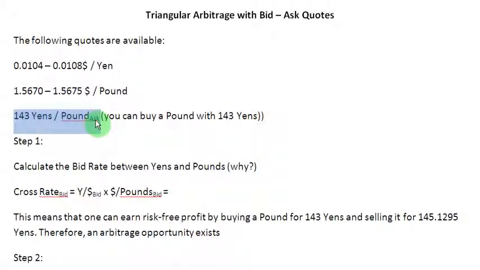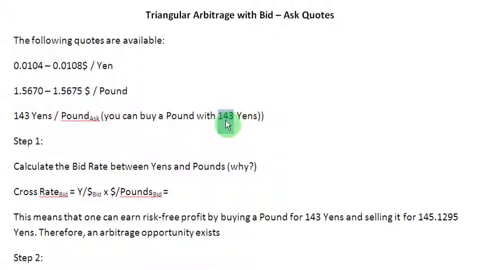If we also know the bid rate between yens and pounds, then we can find out if there is going to be an arbitrage possibility or not, because the ask rate here, which is 143 yens to a pound, tells us that you can buy a pound with 143 yens. If we also know the bid rate, and for example, if we find out that the bid rate comes out to be higher than this number 143, then it is going to be beneficial for us to go ahead with the arbitrage process, because your buying price would be 143 yens, and if you can sell your pounds for a better price, then of course there is going to be some benefit involved in that.